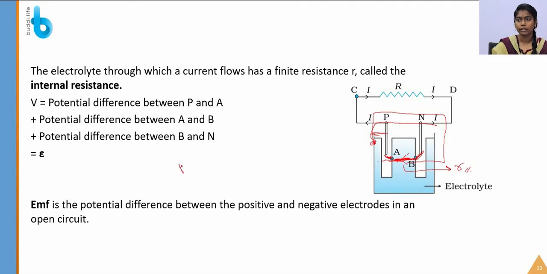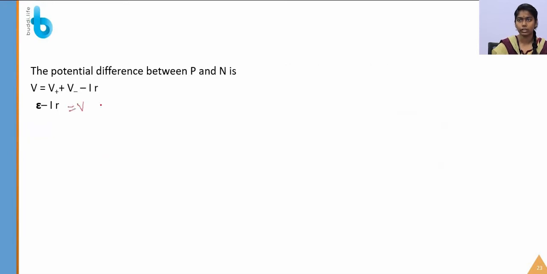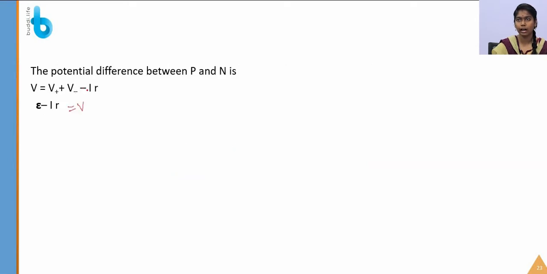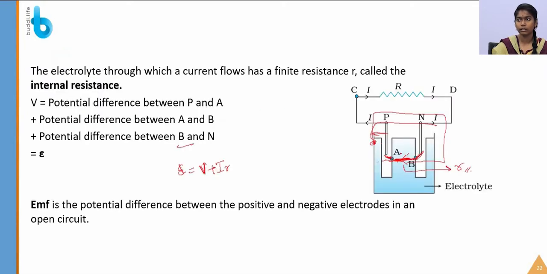So epsilon is equal to V, where V stands for the potential difference, the total potential difference, minus IR. So for B and N we have substituted the equation with minus IR. For A and B, V plus stands for the positive potential, and N stands for the negative potential.